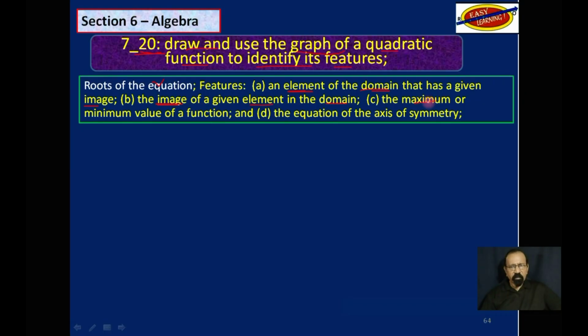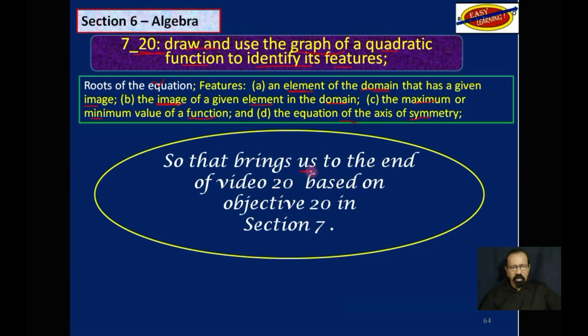We had to find a maximum or minimum value of a function. And then we had to find the equation of the axis of symmetry. We did 4 examples that you need to learn for CSEC, and another example, the 5th one, that most likely you will not meet at CSEC. So that brings us to the end of video 20 based on objective 20 in section 7.